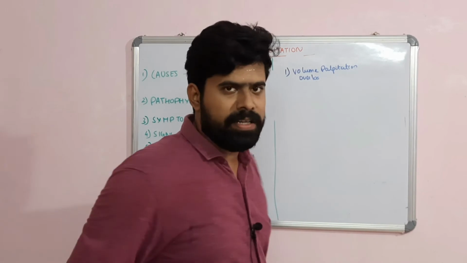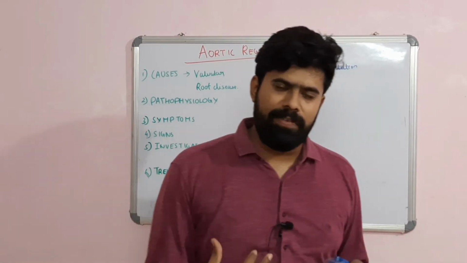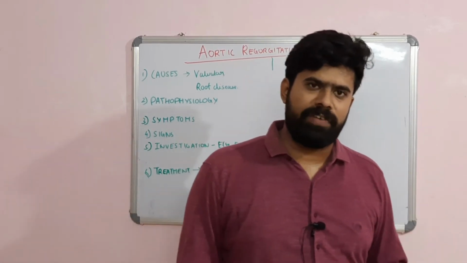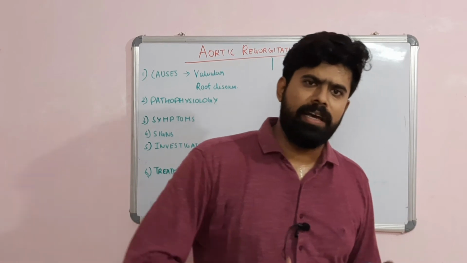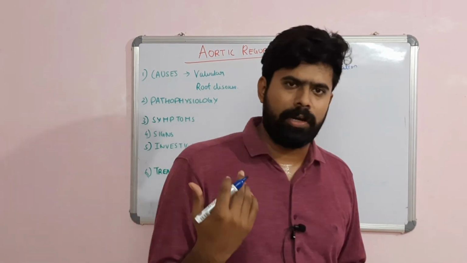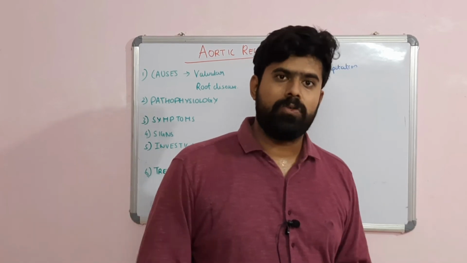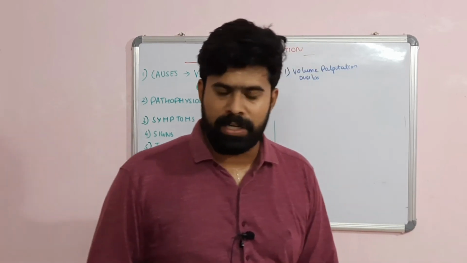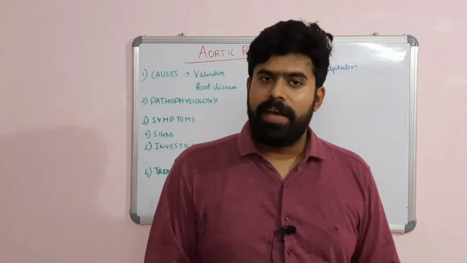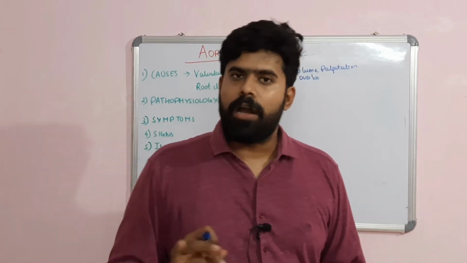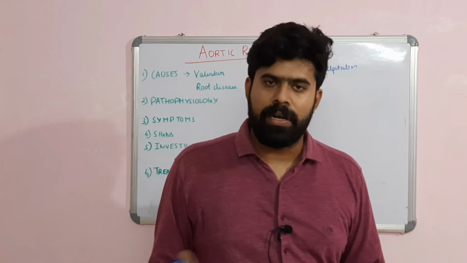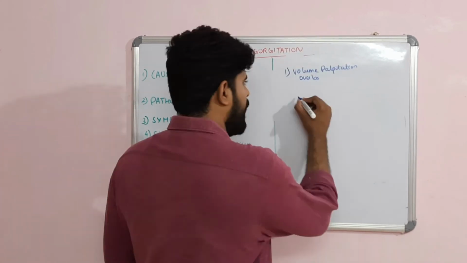The other key point is that during LV systole, the ejection fraction is increased, and a large volume of blood is pushed from the left ventricle into the aorta. So, the aorta has to expand to receive this huge volume of blood, and there will be a fall in the diastolic blood pressure. There will be an increase in the cardiac output, which will increase the systolic blood pressure, and also a fall in the diastolic blood pressure, resulting in a wide pulse pressure.